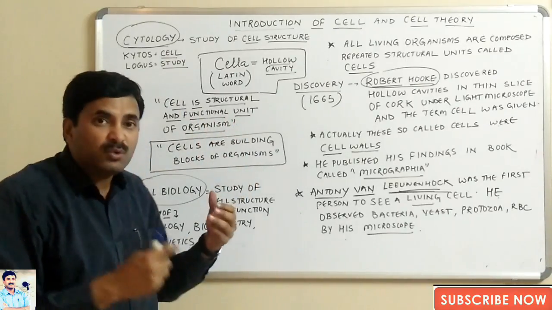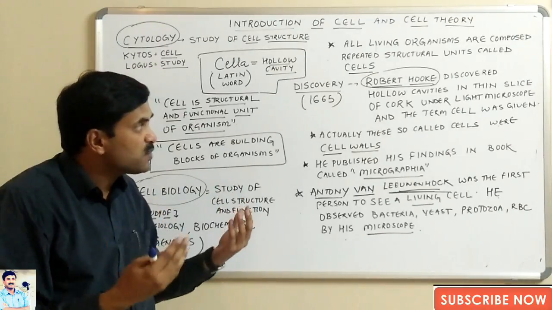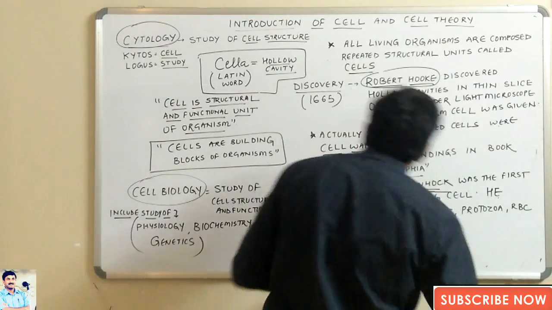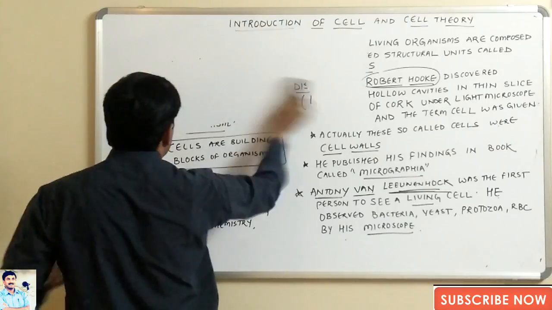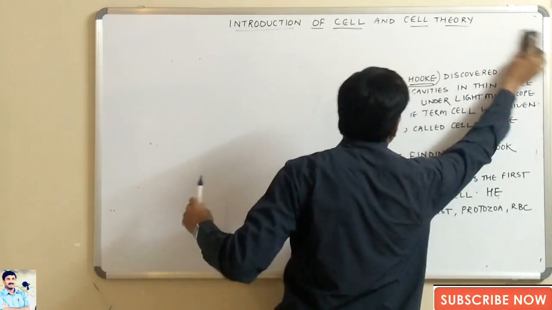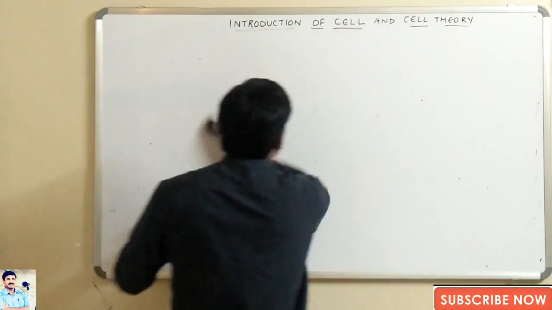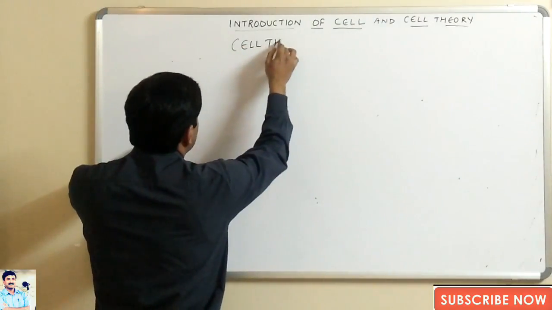Okay, now to understand the cell in a more proper way, we have to study the cell theory, which is a very important part of cell biology that we must know about. There were two scientists who proposed the cell theory. We are going to study the cell theory.